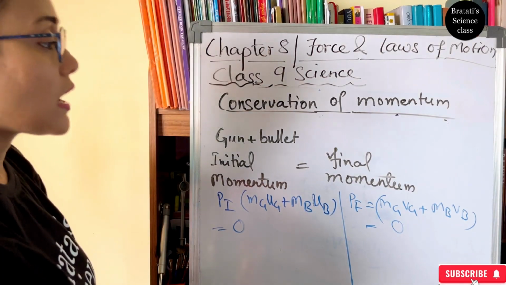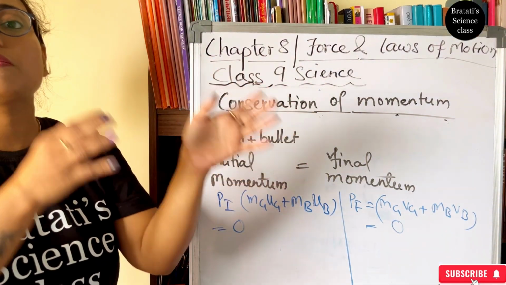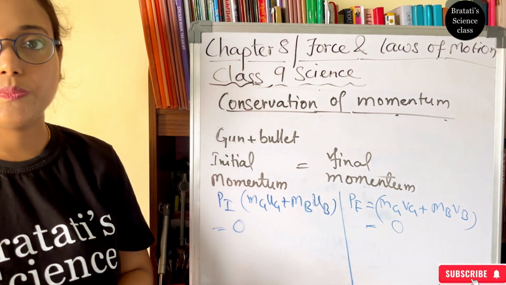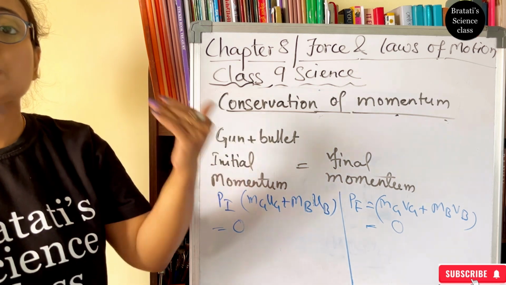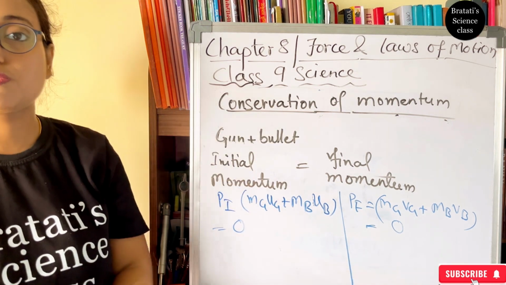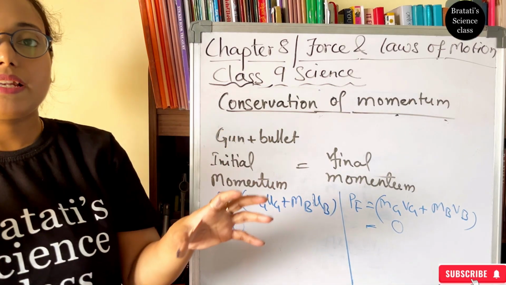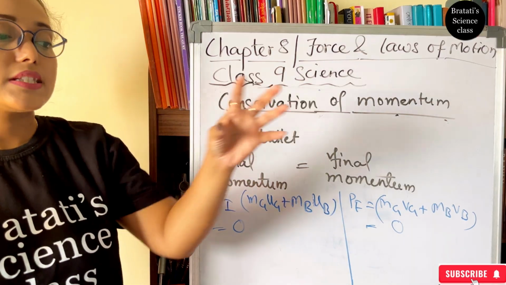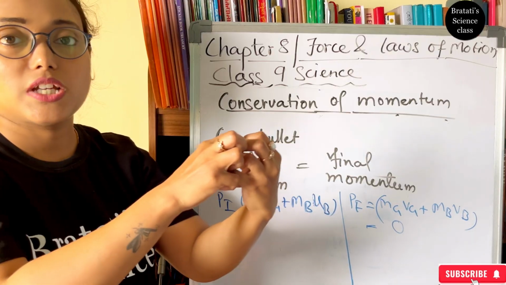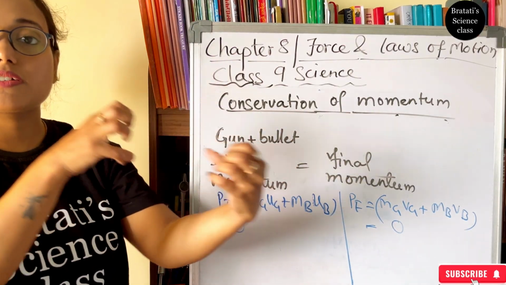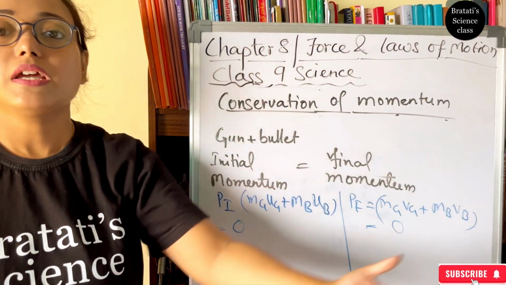How? Because together their momentum should be the same. Because the momentum is proportional to the applied force. And the conservation of momentum is saying that when a heavy object is coming and dashing with a light object, then they change in their speed and their final momentum is equal.